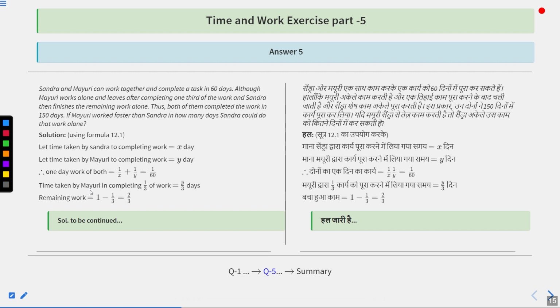Now, time taken by Mayuri in completing 1/3 of the work is going to be Y upon 3 days, because for completing the work, Mayuri was taking Y days. So to complete 1/3 of the work, Mayuri is going to take Y upon 3 days. So remaining work is going to be 1 minus 1 upon 3, because it was mentioned in the question that Mayuri works alone and leaves the work after completing 1/3 of the work. So the remaining work is 2 upon 3.